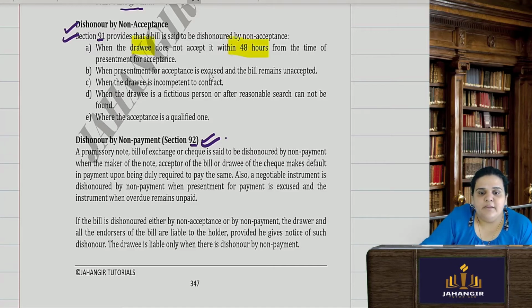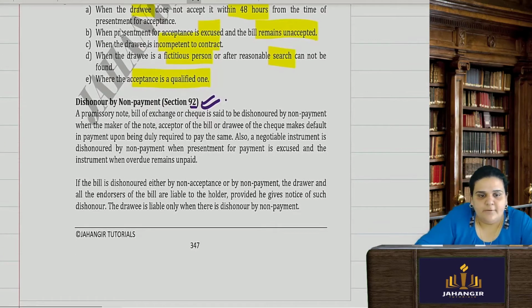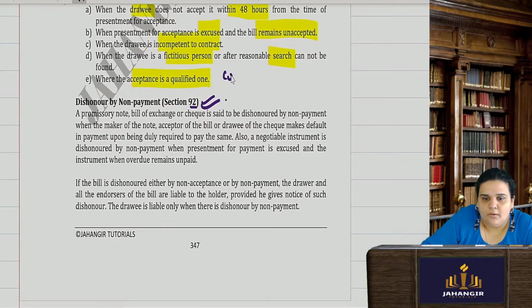When presentment for acceptance is excused and the bill remains unaccepted, there are excuses. When the drawee is incompetent to contract or he is a fictitious person, he cannot be found even after reasonable search, and where the acceptance is a qualified one. You cannot accept the bill with any kind of condition. Qualified means condition. There cannot be any conditional acceptance.